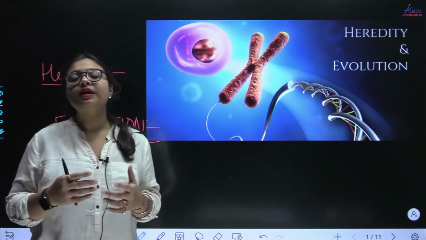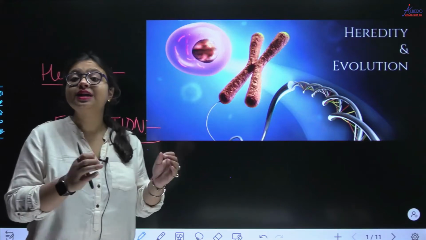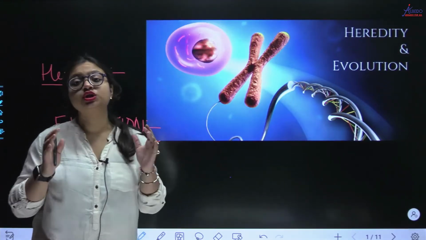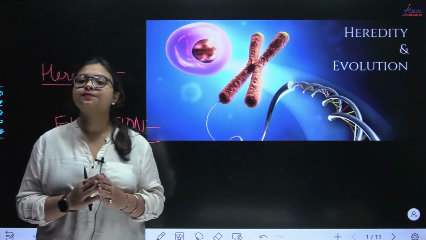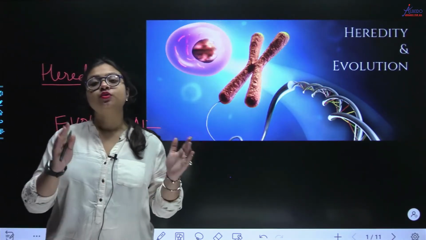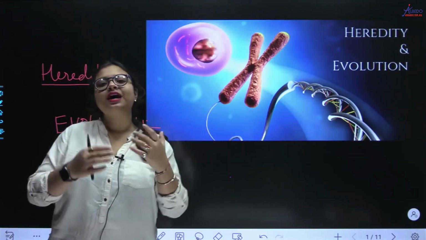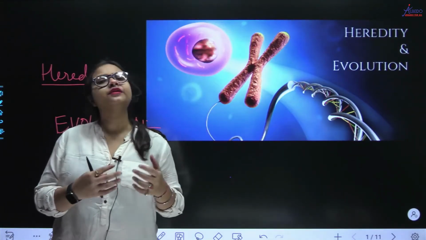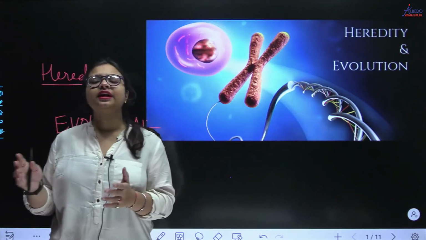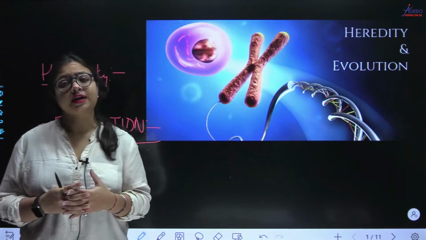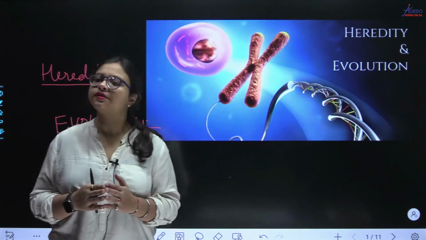So what do you mean by evolution? Please write down. Evolution means changes. Evolution actually means slow changes with respect to time. Okay? Slow changes with respect to time is what is evolution. So we all have descended from a common organism, and that organism, while reproducing, underwent slow changes, and it led to creation of various different types of organisms. So this is how different types of organisms are found in this world.